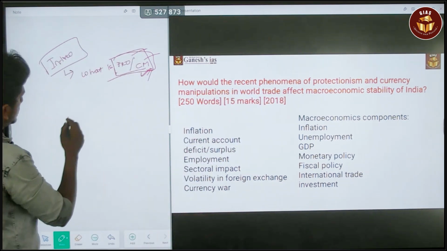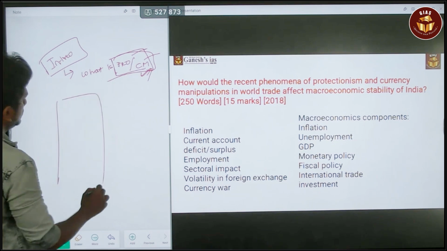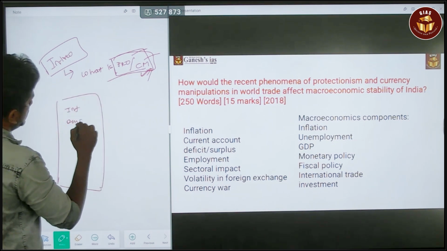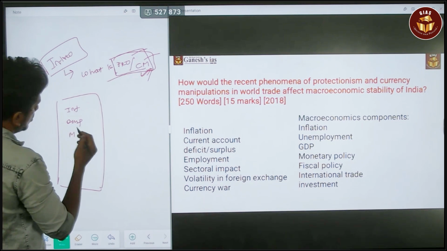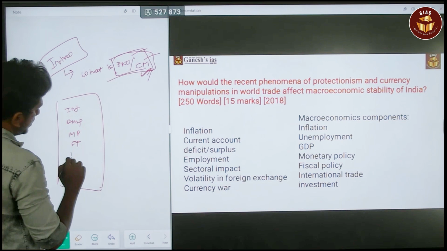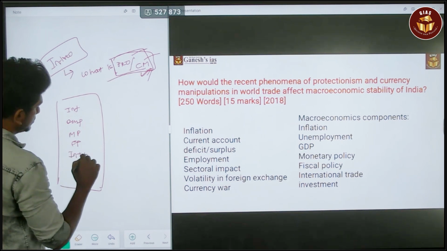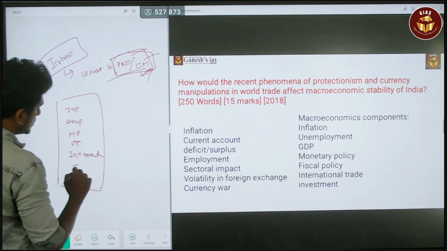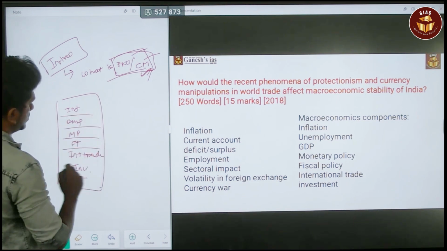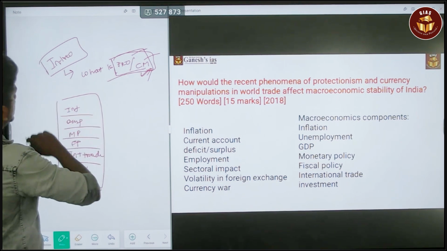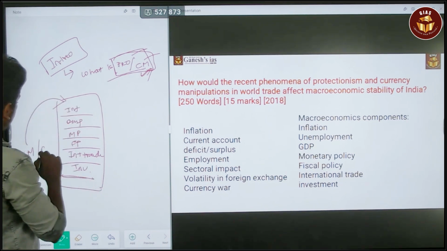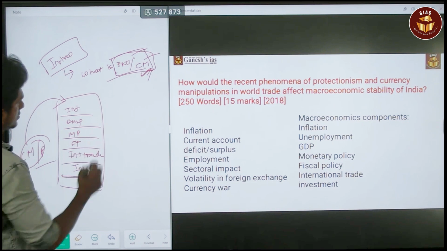You can list it like this: first inflation, employment, then monetary policy, fiscal policy, international trade, investments. By the way you can set that, and say how currency manipulation and protectionism trends affect these things.